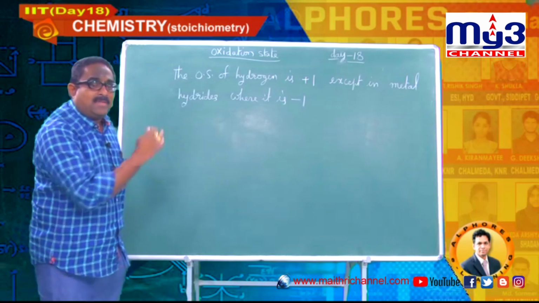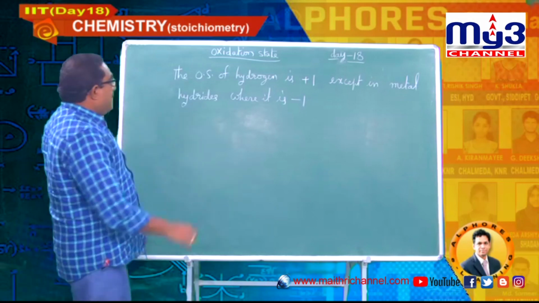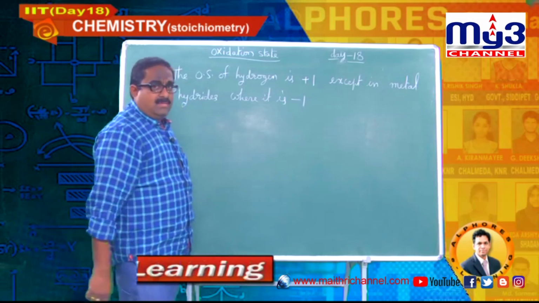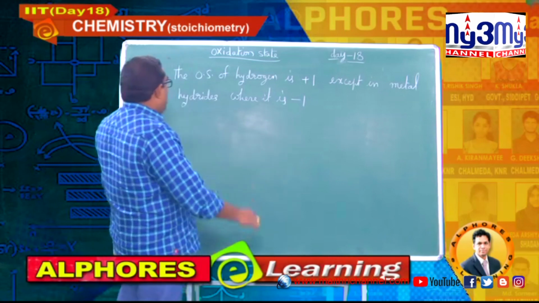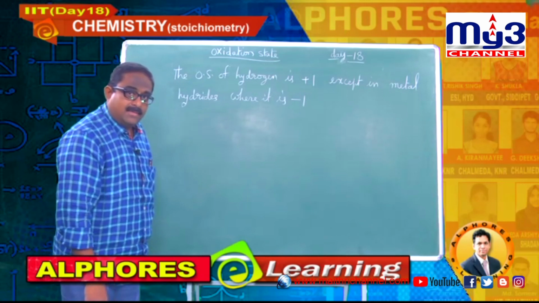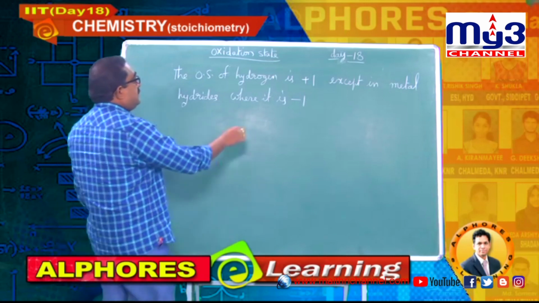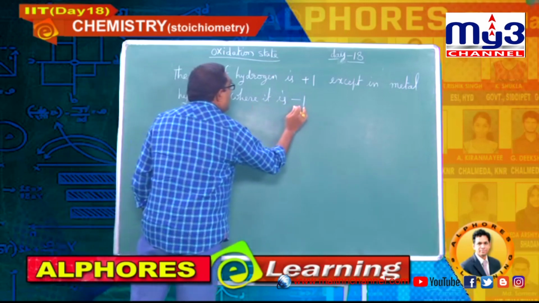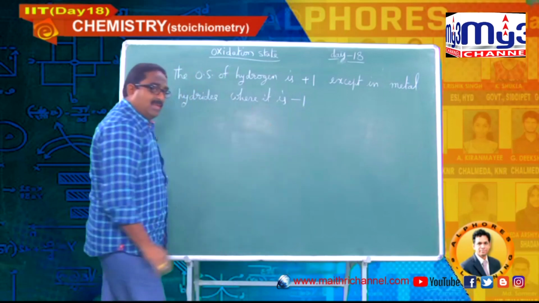So, there is an exception. Hydrogen is usually plus 1, but if the compound is a metal hydride, there the oxidation state is minus 1.